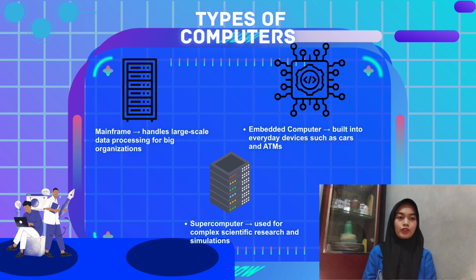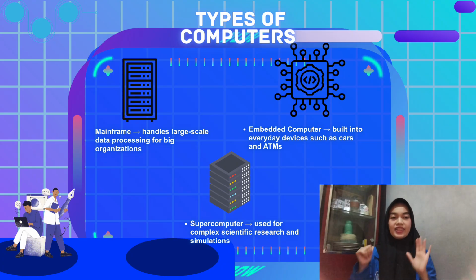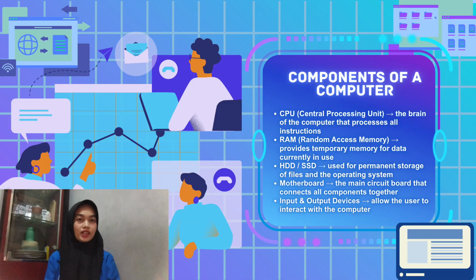Continuing with the types of computer, the fourth is the mainframe, which is used by large organizations like banks to handle large-scale data processing. The fifth is the embedded computer, which is built directly into everyday devices such as cars and ATMs. And the sixth is the supercomputer, which is the most powerful type and is used for complex scientific research and simulation.